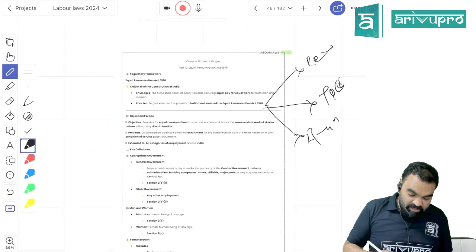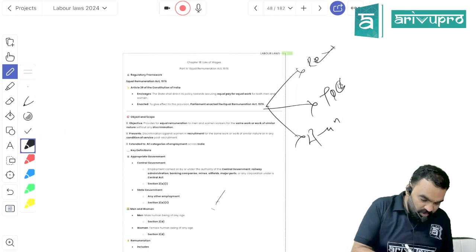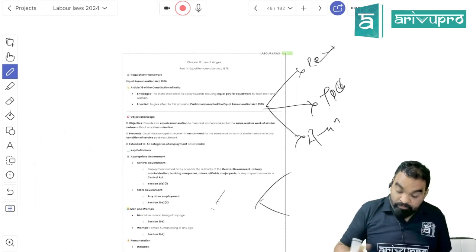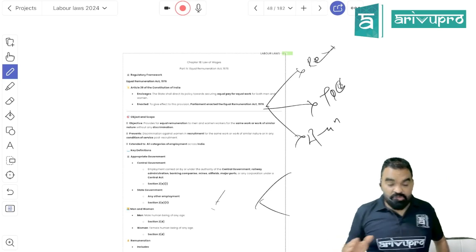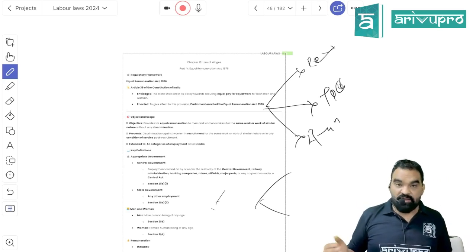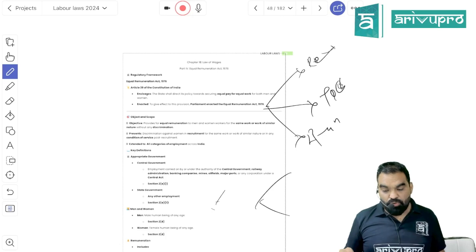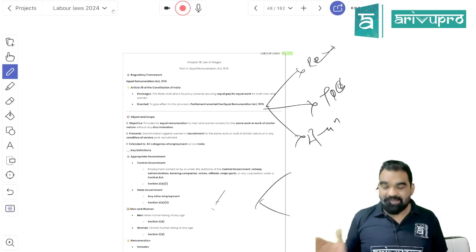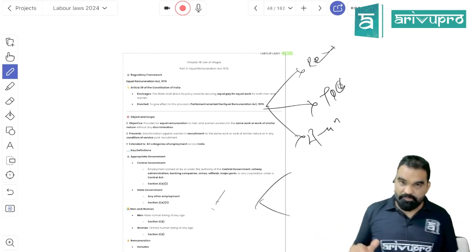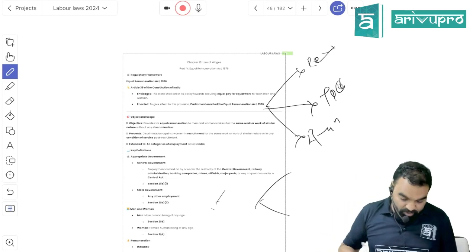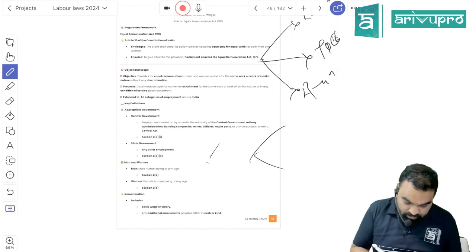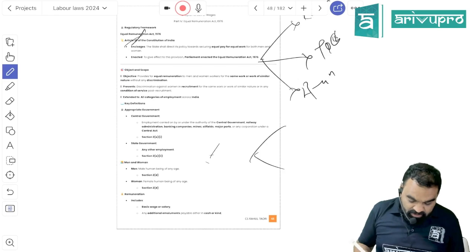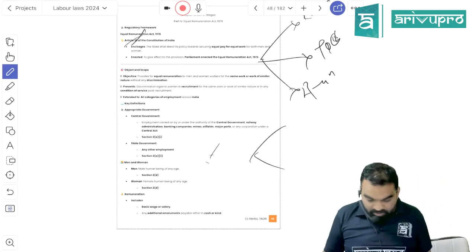So basically this act deals with three things: there should be no recruitment based on gender disparity; no remuneration payable to a male worker more than a female worker based on gender discrimination if they are performing similar work; and third, their terms and conditions of appointment should be the same. It has been inspired from Article 39 of the Constitution of India. Got my point, students?